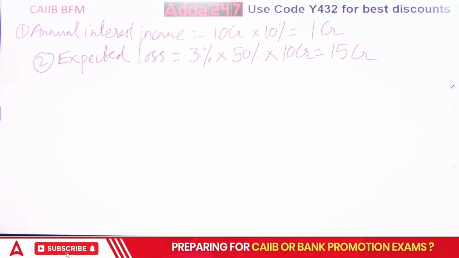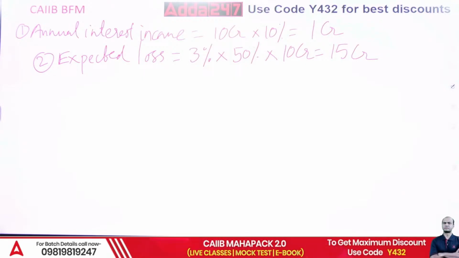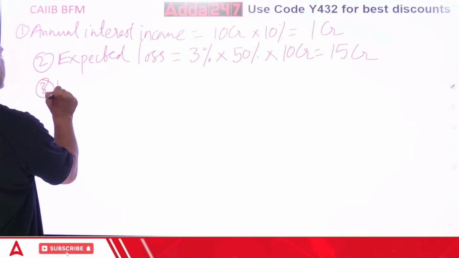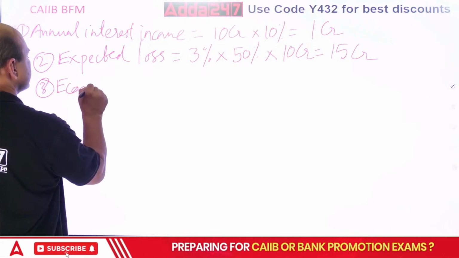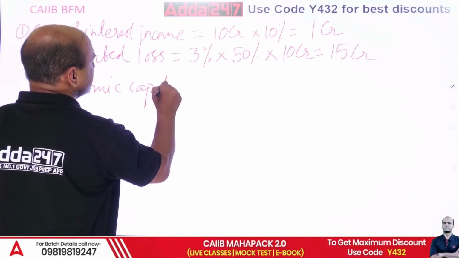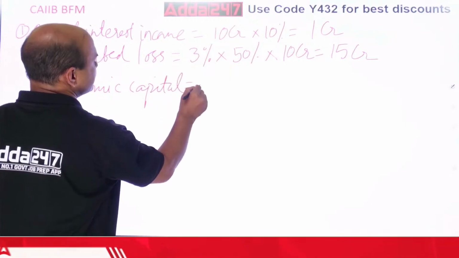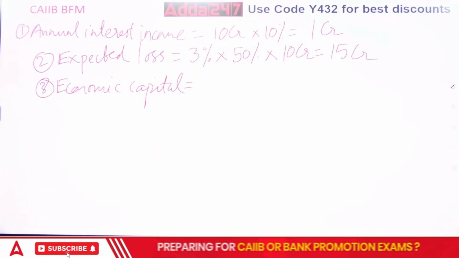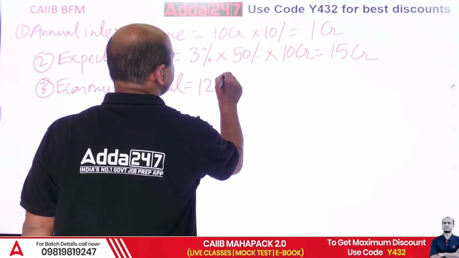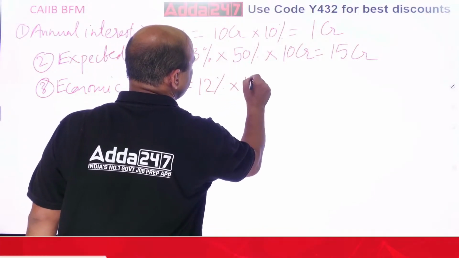What is the economic capital given? Economic capital is always calculated. Economic capital. Very important terms. Economic capital. That is given as what? 12%, I think so. 12% into that loan amount. So 12% into loan amount is what? 10 CR.